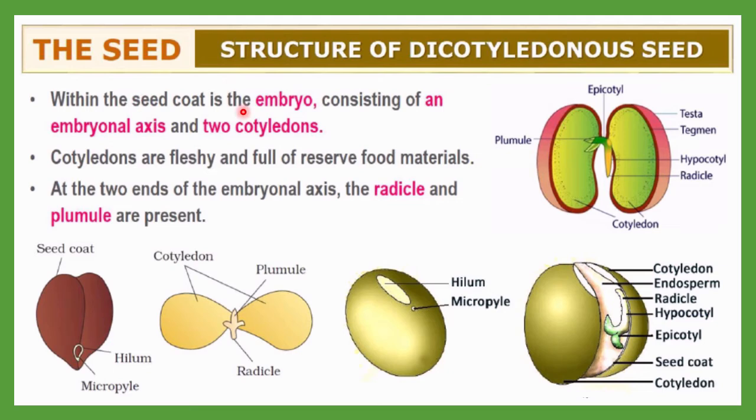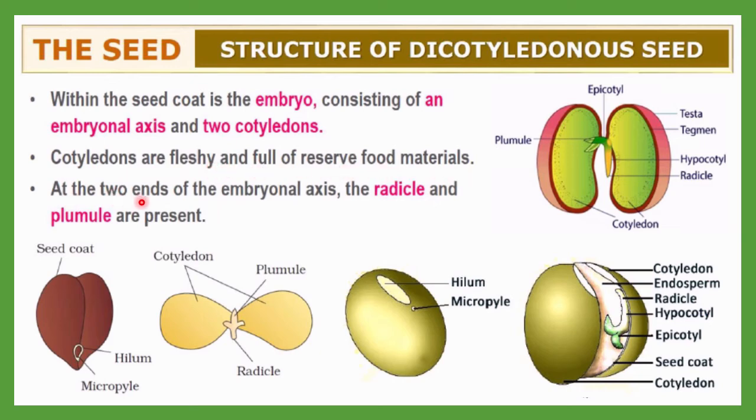Now let me discuss more about dicotyledonous seeds. Within the seed coat, the embryo consists of an embryonal axis. It will have an embryonic axis and two cotyledons. Okay, here you can see these are two cotyledons. Cotyledons are fleshy because they are full of reserve food material, as some reserve food material and nutrients are stored inside them. So the cotyledon here is fleshy and full of reserve food material.